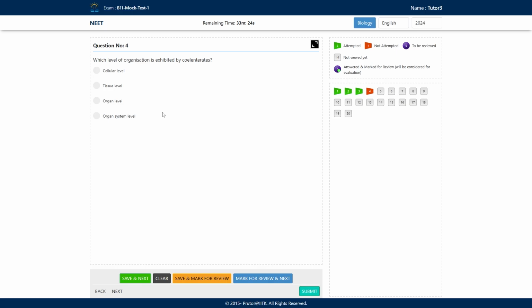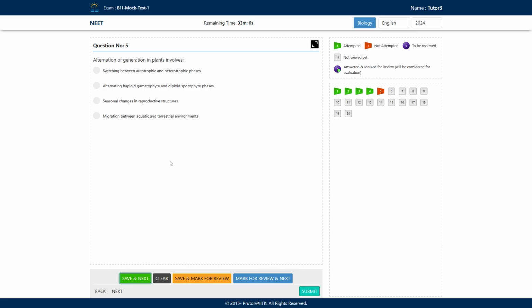Porifera is having the cellular grade of organization, and coelenterates, they are having the tissue grade of organization. So we will opt this as a correct answer and save and move to our next question.